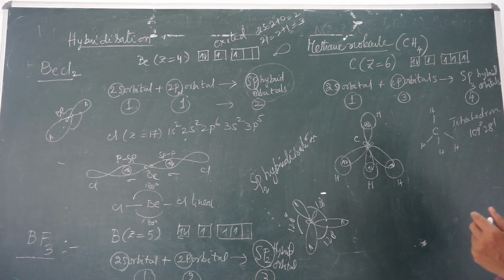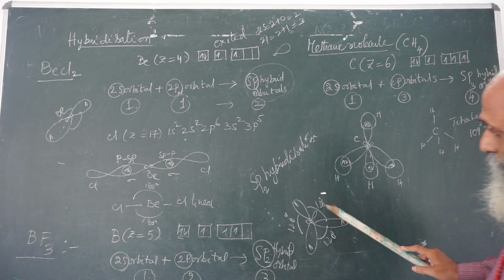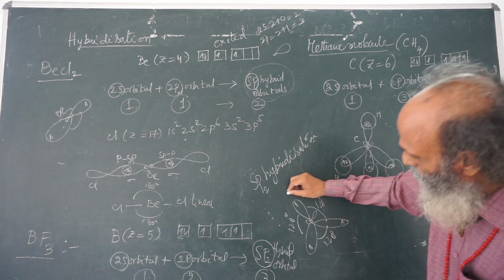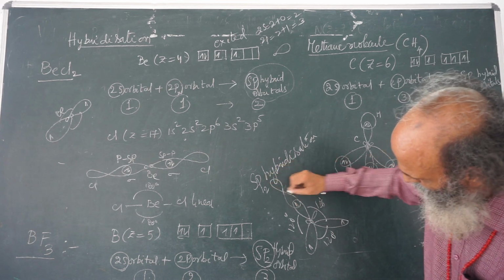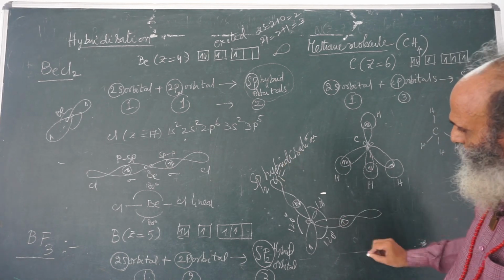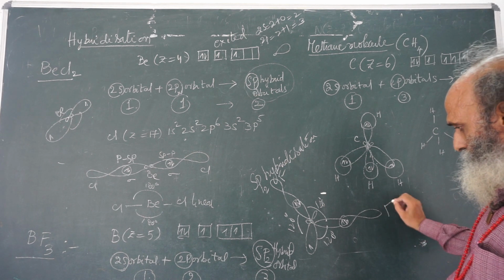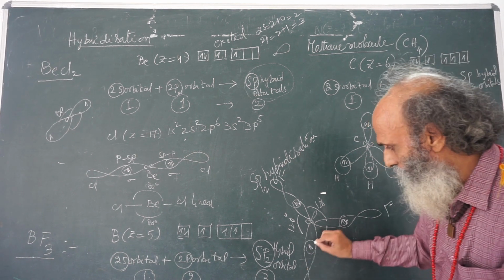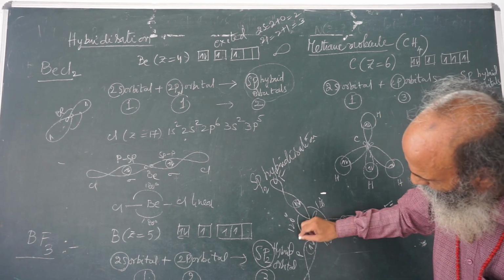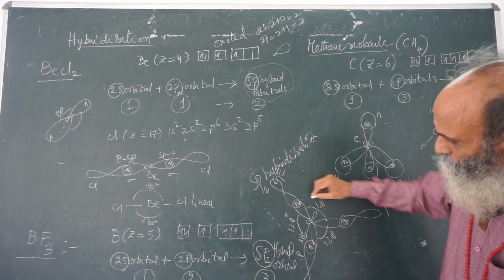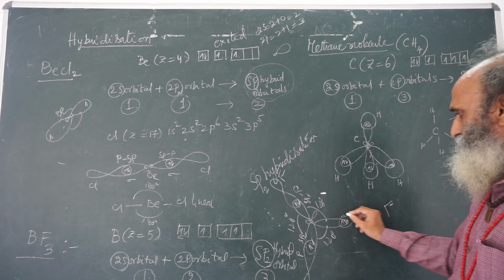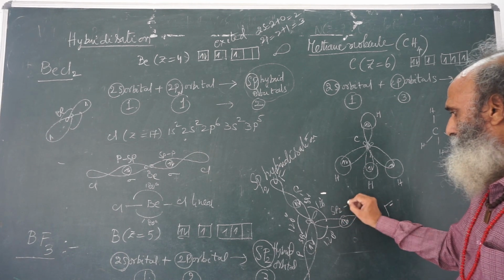Now here, the p orbital of fluorine overlaps, and this is F, and the p orbital of another fluorine atom, and the p orbital of a third atom, F. This is p-sp2, p-sp2, p-sp2.